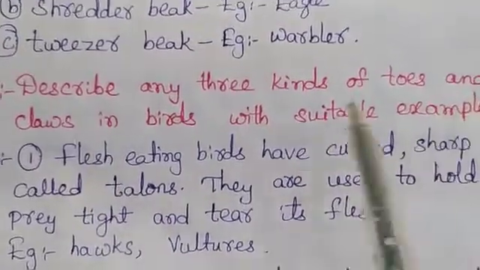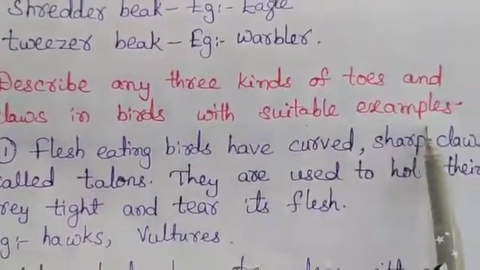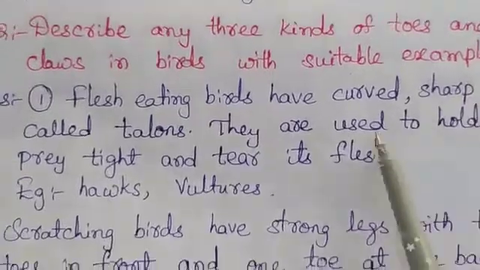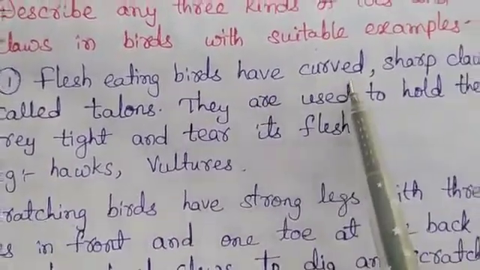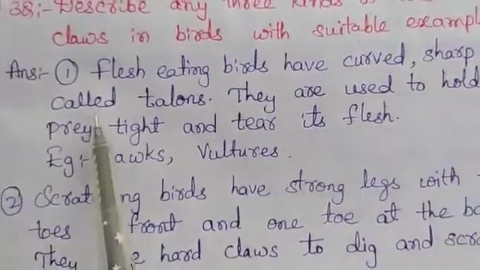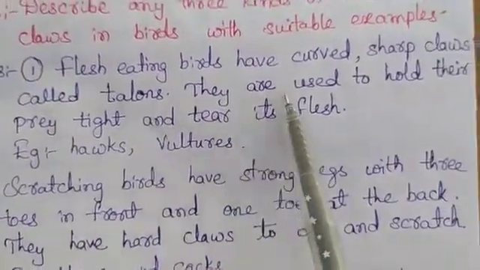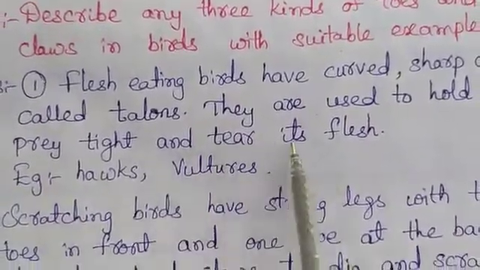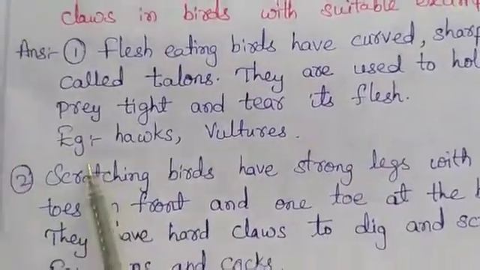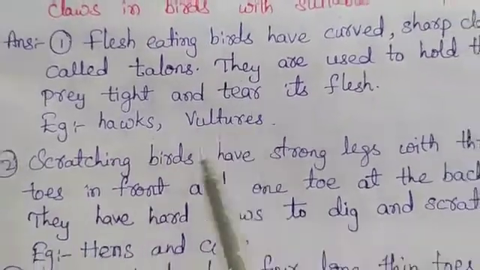Next, third question. Describe any 3 kinds of toes and claws in birds with suitable examples. First point, flesh-eating birds have curved sharp claws called talons. They are used to hold their prey tight and tear its flesh. Example, hawks, vultures.